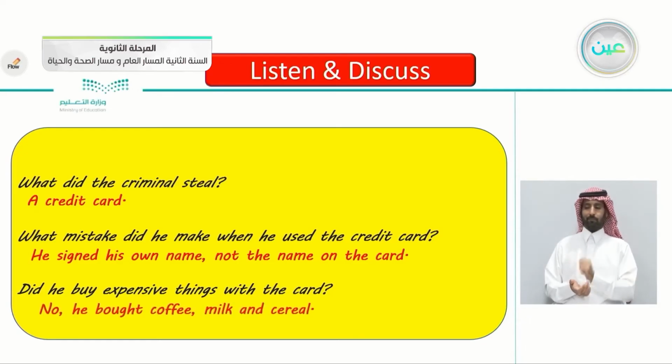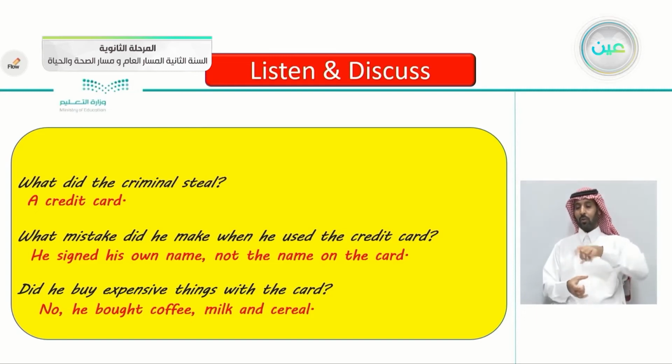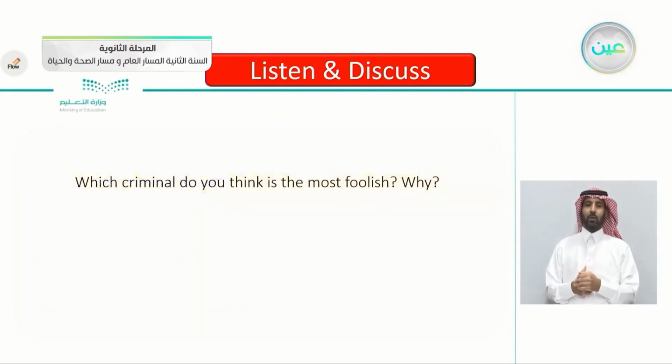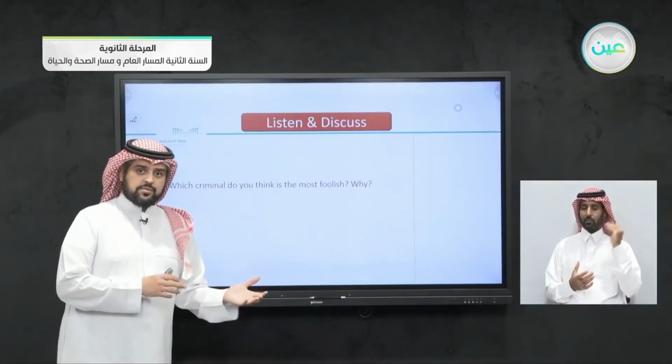No, he bought coffee, milk, and cereal. Actually, cappuccino, milk, and cereal. So he didn't buy any expensive things. He just bought regular things. So which criminal do you think is the most foolish and why? So here we can listen to different opinions.